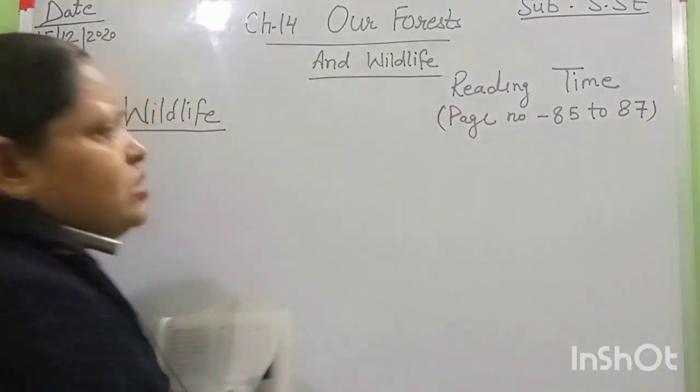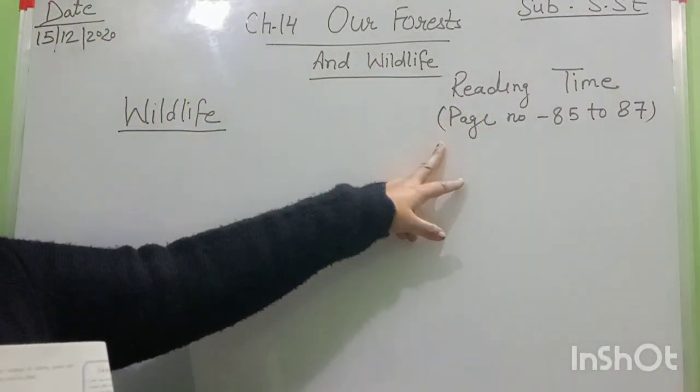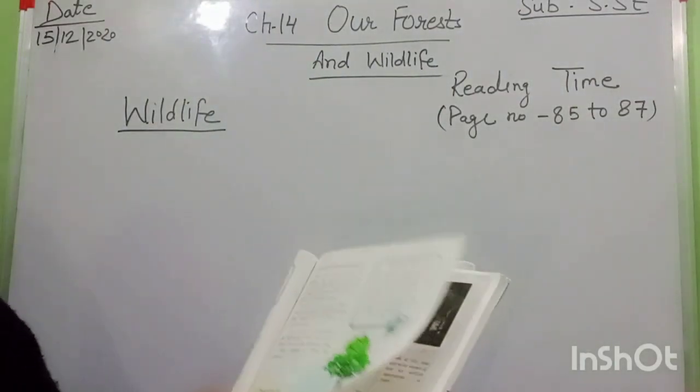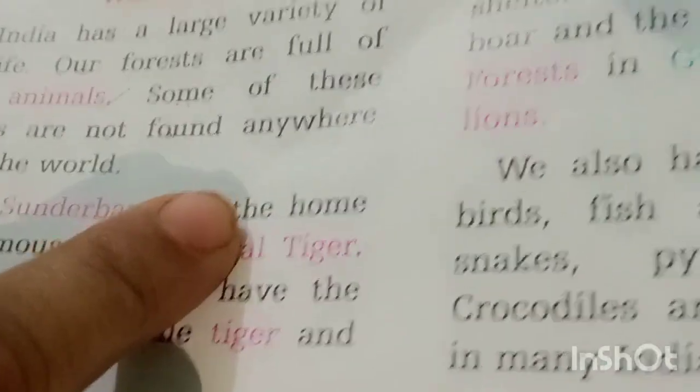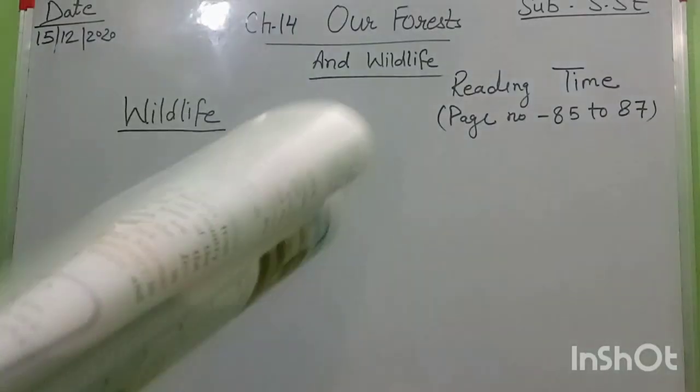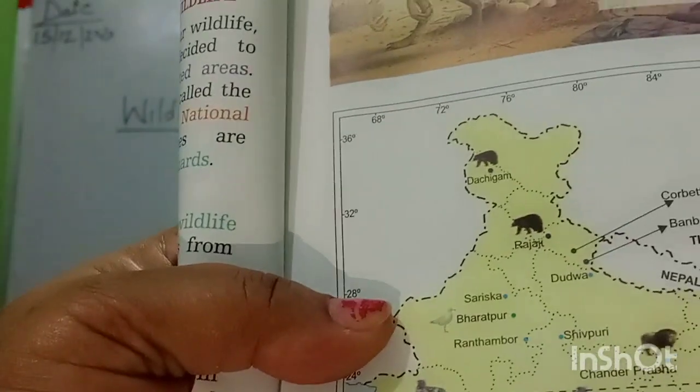Okay students, first all of you read these pages now. Page 85, the last paragraph, this one, is about wildlife. After that, page 86, and that is the last page in your book.